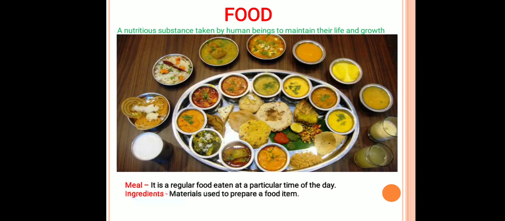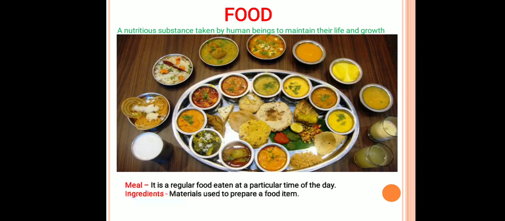Now observe this picture, students. In this picture you get multiple food items like vegetable curries, breads, rice, sweets, buttermilk, lemonade, chutneys. But have you ever seen these food items occurring naturally? No, they do not occur naturally. They are prepared by us. The material required to prepare a food item is called an ingredient.